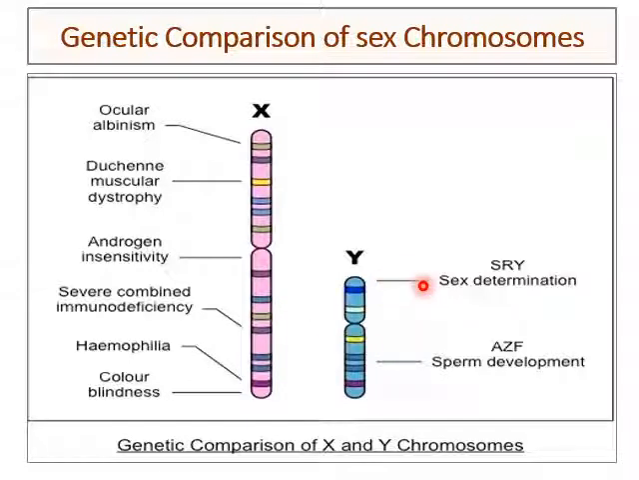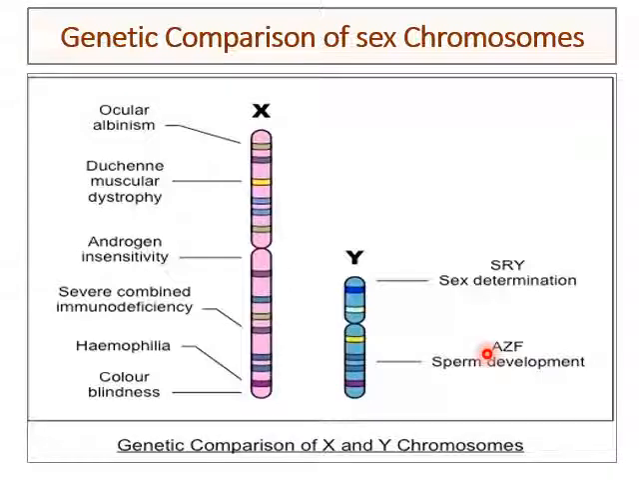Whereas on the Y chromosome, the P arm is the non-homologous region with the X chromosome. Here the Y chromosome shows the sex determination segment, that is the SRY segment, on the P arm, whereas on the Q arm male specific segments are observed. These are concerned with sperm development and are also considered AZF segments.